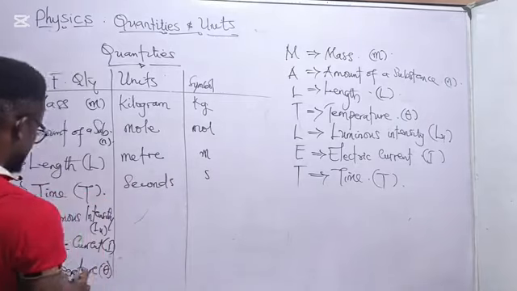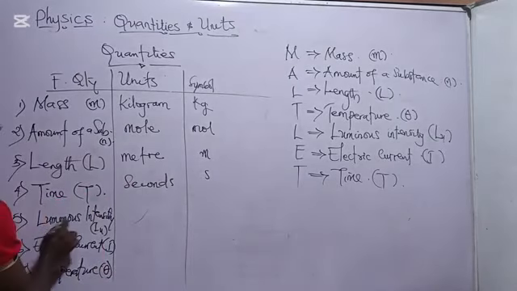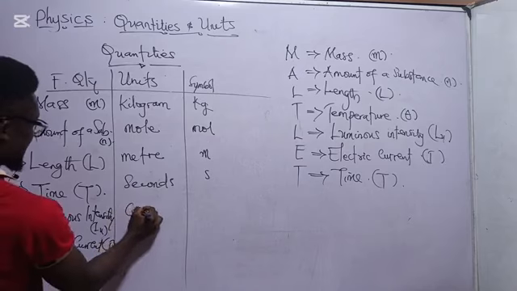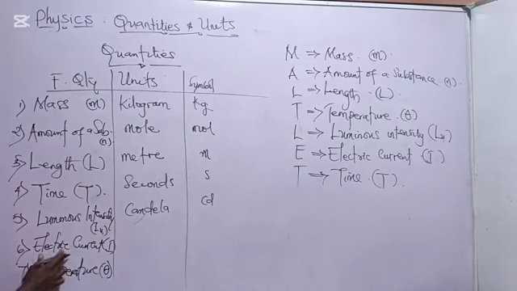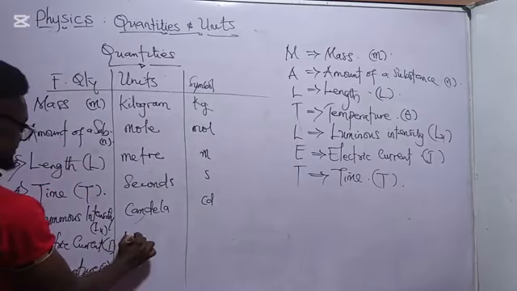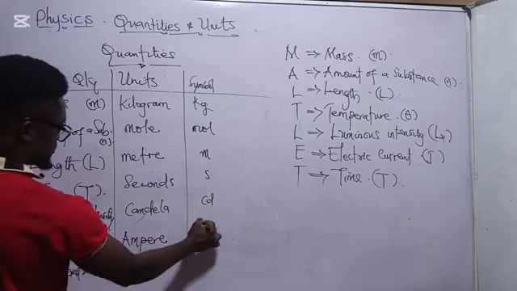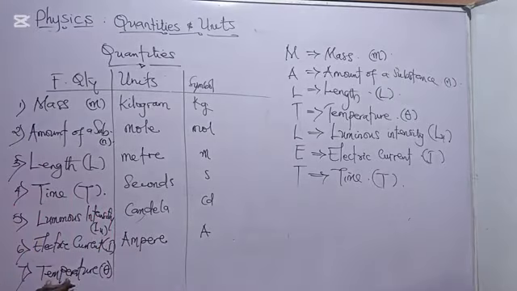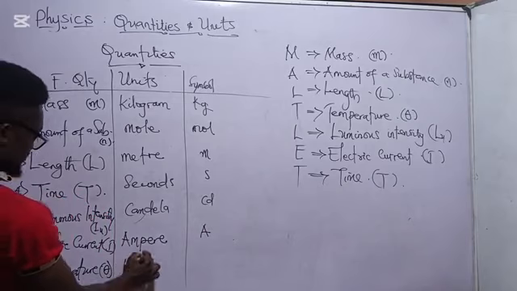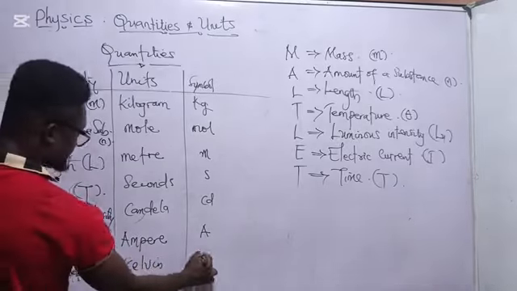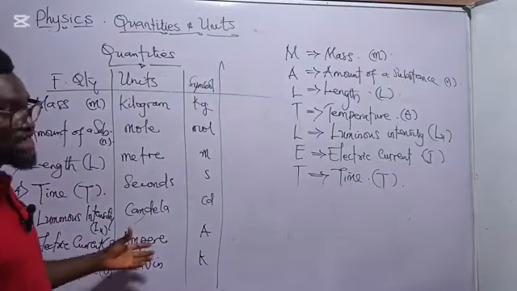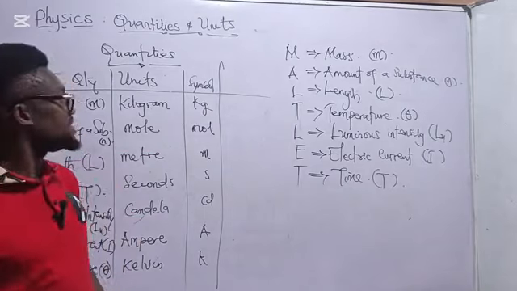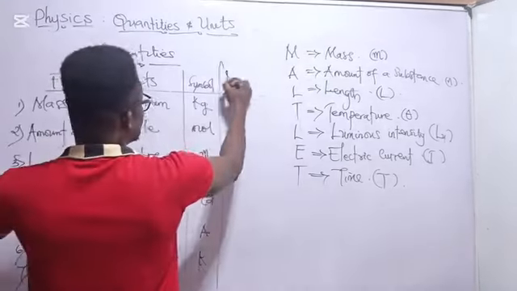The time is measured in seconds. We have S. The luminous intensity is measured in candela. We have CD. Electric current is measured in ampere. We have the symbol as A. Temperature is measured in Kelvin. The symbol is K. So we have this as their respective units. Now, based on their dimension, each of them has a dimension.